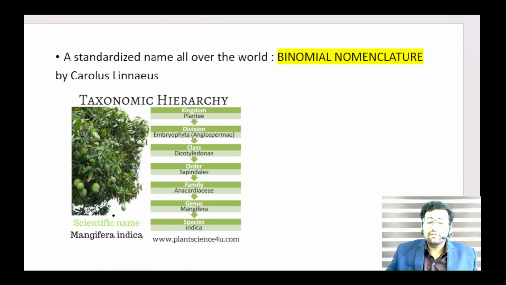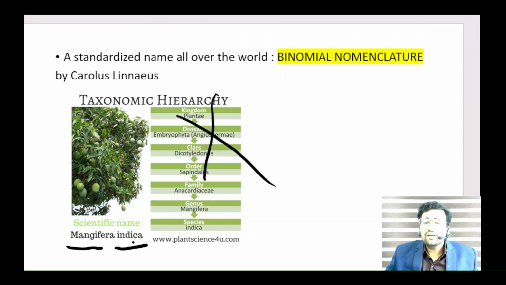For example, for our mango tree, you can say Mangifera indica. Mangifera indica is the scientific name of this organism. This taxonomic hierarchy I will show you later. This standard name is used all over the world. Two words represent this name, therefore it is binomial; bi means two. Binomial nomenclature was proposed by Linnaeus. Carl Linnaeus is the man who made this standardized naming.